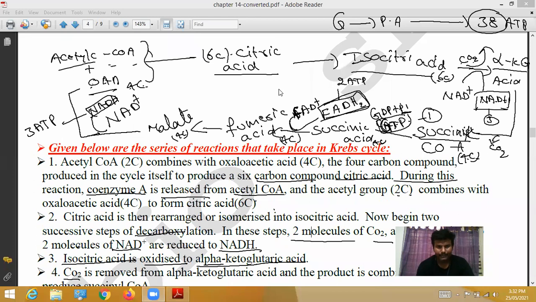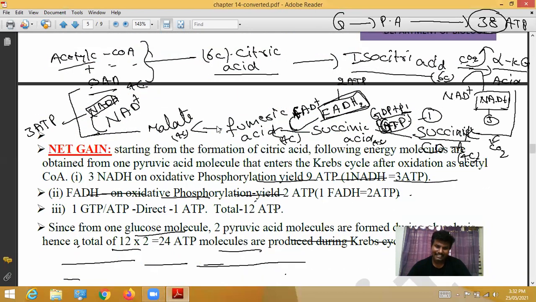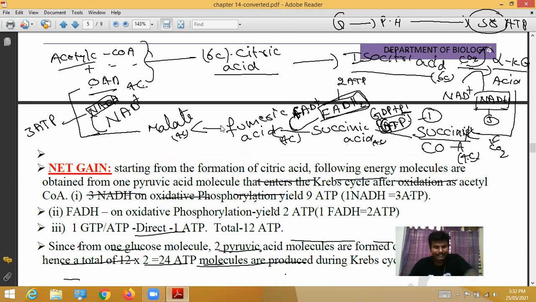Now see, net gain. Starting from the formation of citric acid, the following energy molecules are obtained from one pyruvic acid molecule.